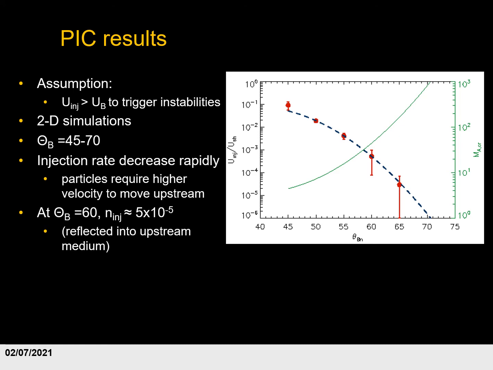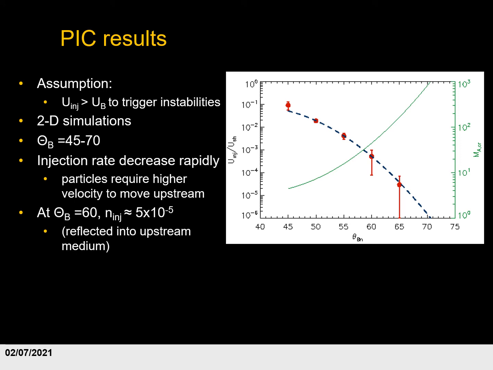If we look at the graph, then we can see that at 45 degrees, the injection energy as a fraction of the shock energy is close to 10%. If we go to 60 degrees, it is down to somewhere between 1/10,000th and 1/1,000th of the shock energy. And by the time we reach 70 degrees, less than 1/1,000,000th of the shock energy is reflected back upstream. The reason is that if the obliquity is high, only very fast particles can move upstream at all, which means that only a small fraction of the particles is actually able to move back upstream.